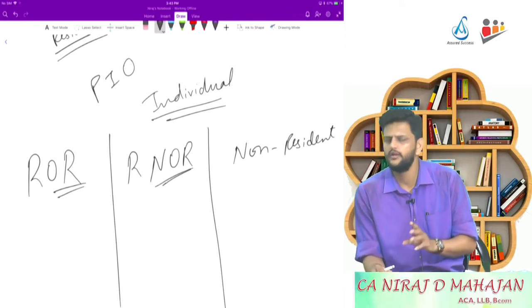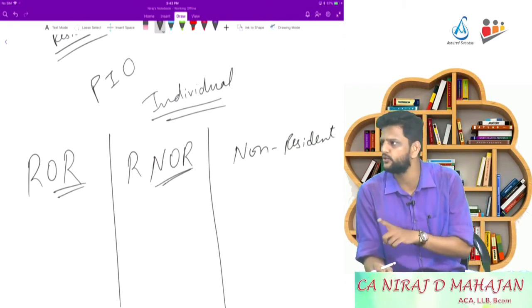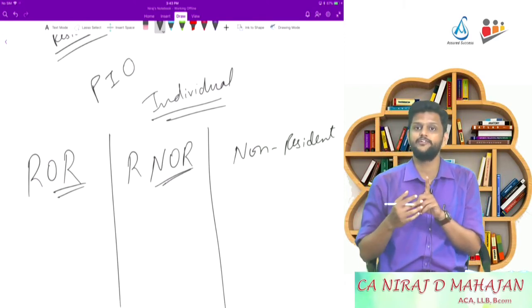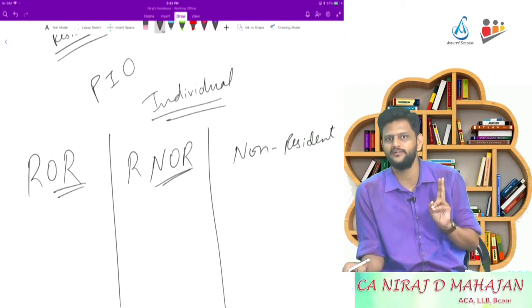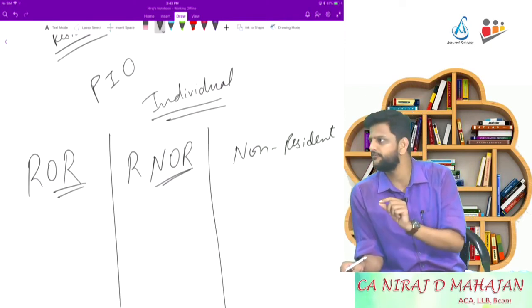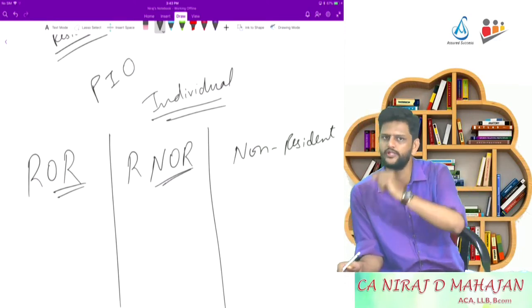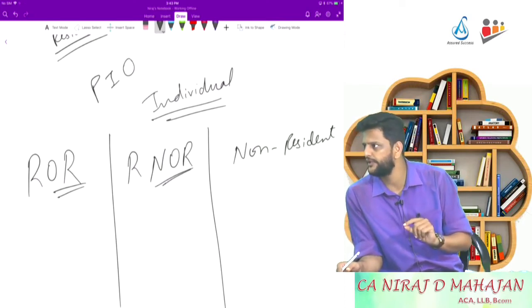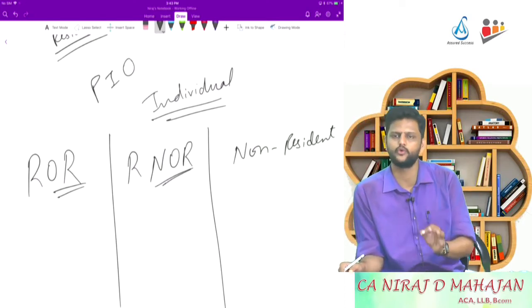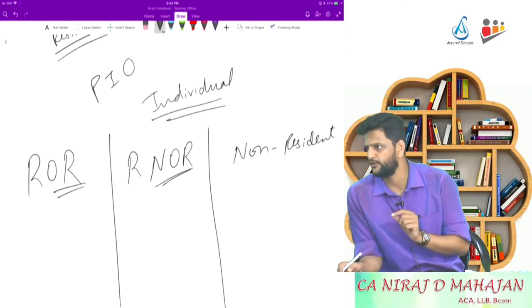Are you following? So any income which has arisen in India, that is taxed for RNOR, yes or no? Yes. Any income which has accrued outside India, is it taxable? Only in two situations. Which one? He has earned that income from a business or profession which was set up or controlled from India. So only if there is an Indian connection, that income will be taxed. Don't forget that income accruing or generated outside India is taxed only in special situations for RNOR.